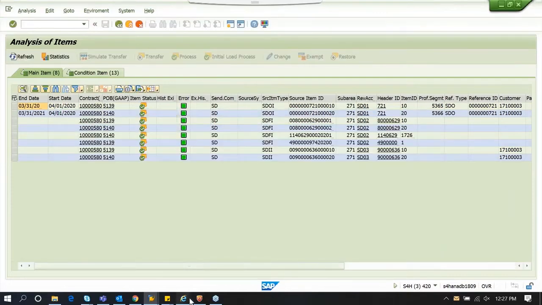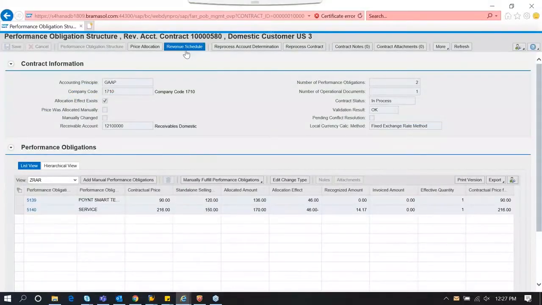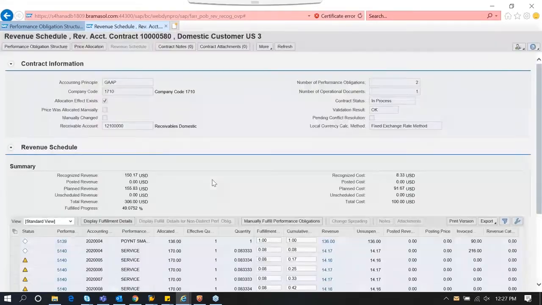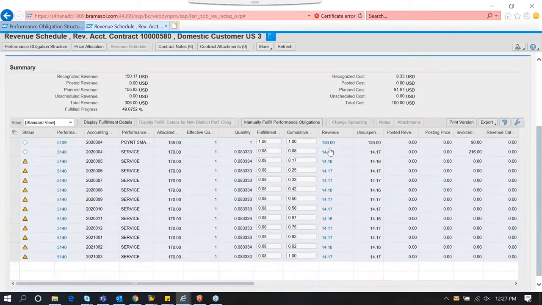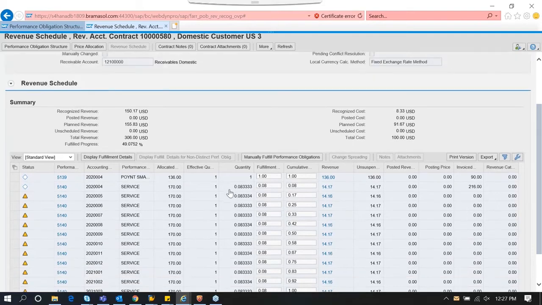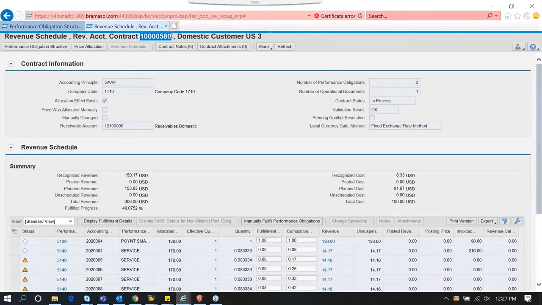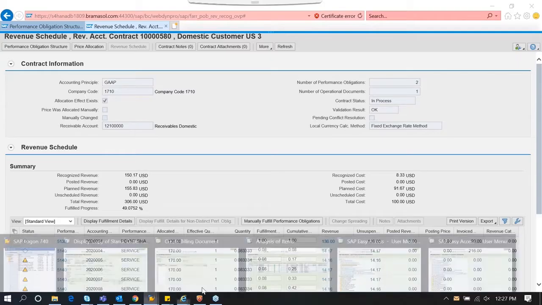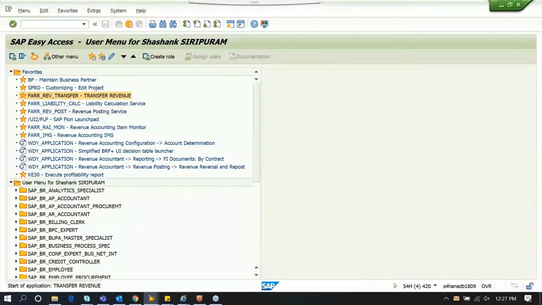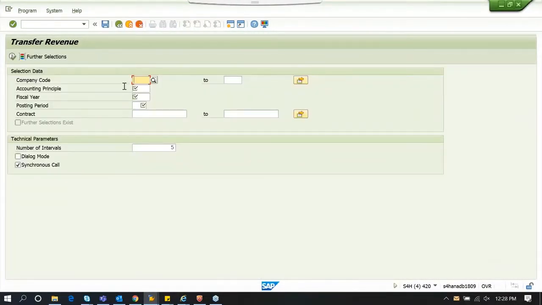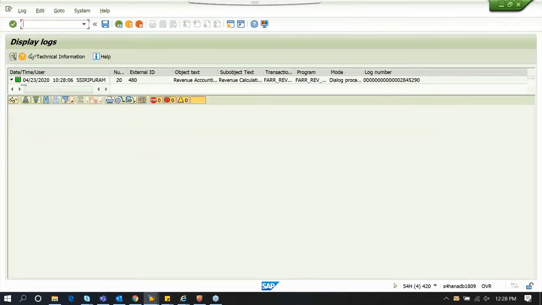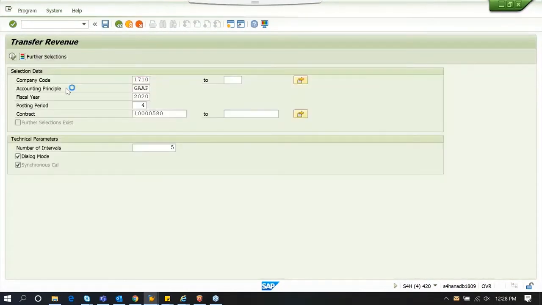So now you would see some revenue recognized on these POBs. So you can see a revenue of 136 and 1417 has been recognized on each of these POBs. So now we are going to run the postings for this contract. So that's where the COPA profitability values get posted. So this is a 3-step posting job standard by SAP. We'll just have to run these manually here.